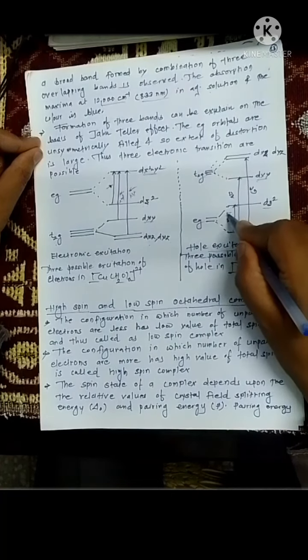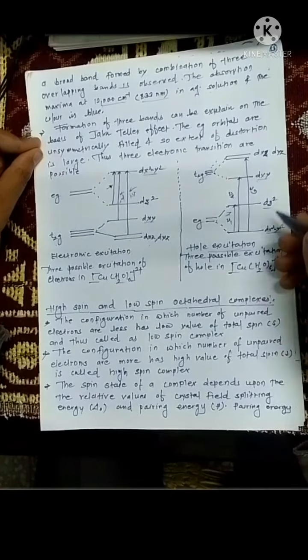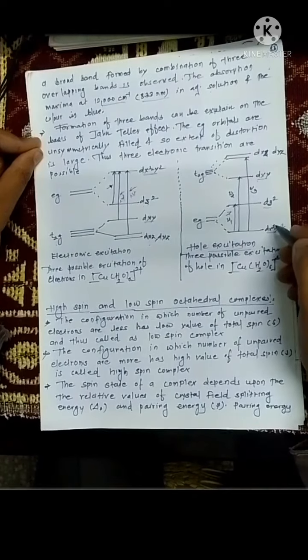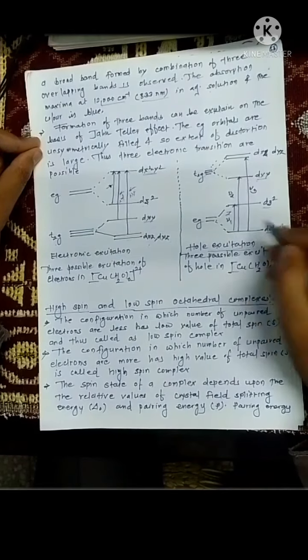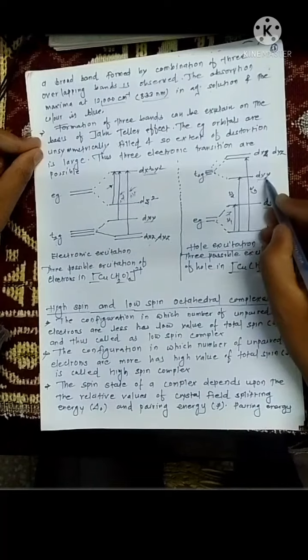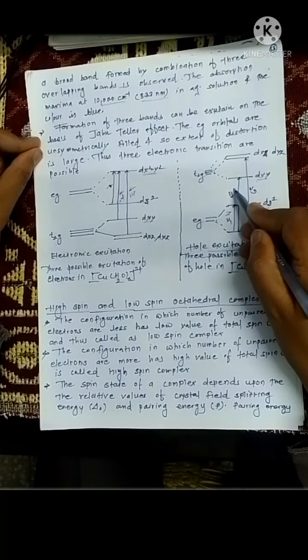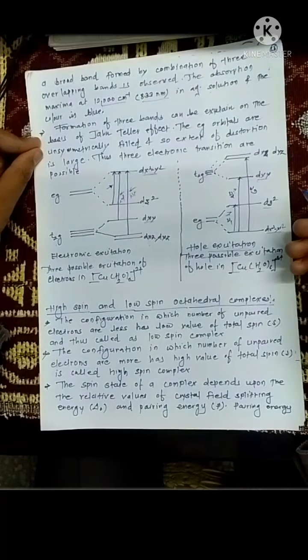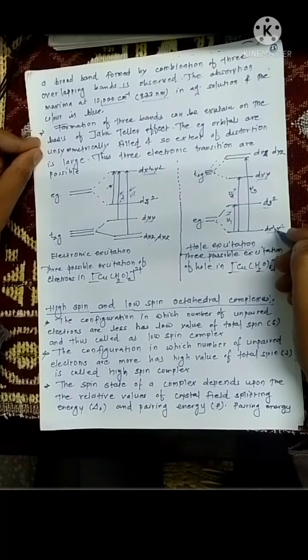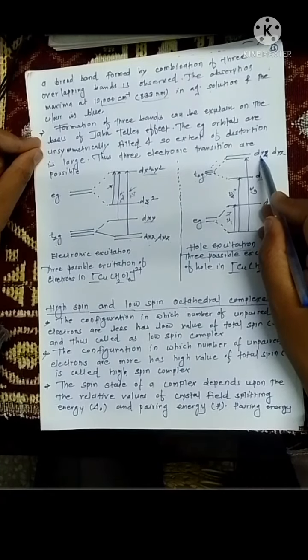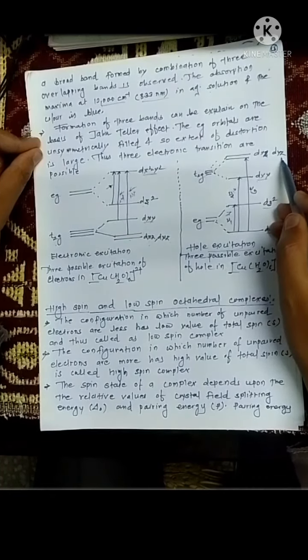This is the first possibility. There is another possibility: the hole which is present in your dx square minus y square orbital can go into your dxy orbital. This is your second possibility of transition. And the third possibility of transition is that the hole present in your dx square minus y square orbital goes to your dxz and dyz orbitals.